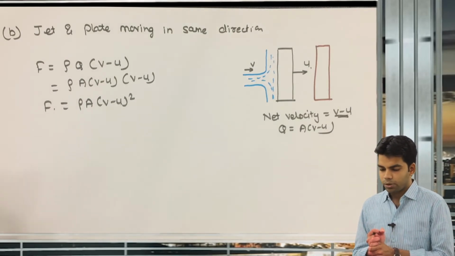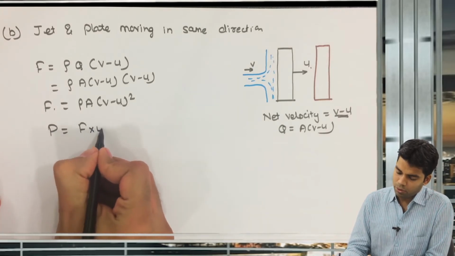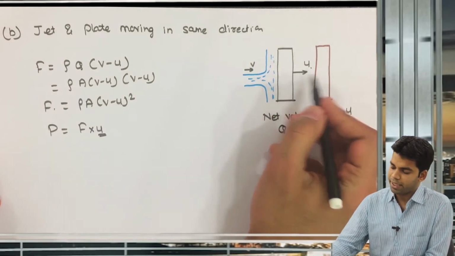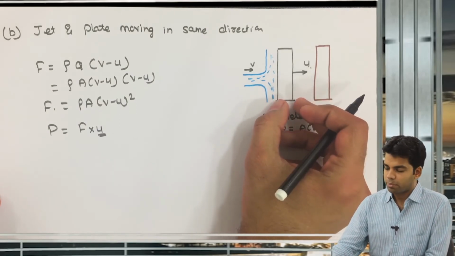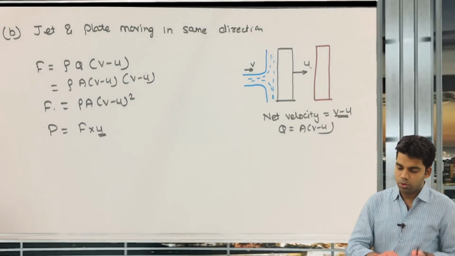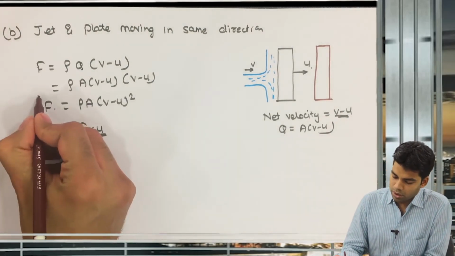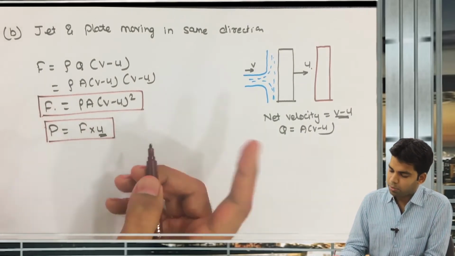Clear or not? Now what will be the power developed? So this power is nothing but F into u. Why u? Because the plate is moving with velocity u. The displacement is that of the plate only. And the plate is moving with velocity u. Therefore, the power developed is equal to F into u. Getting this? So this is the second case in which the jet and plate are moving in the same